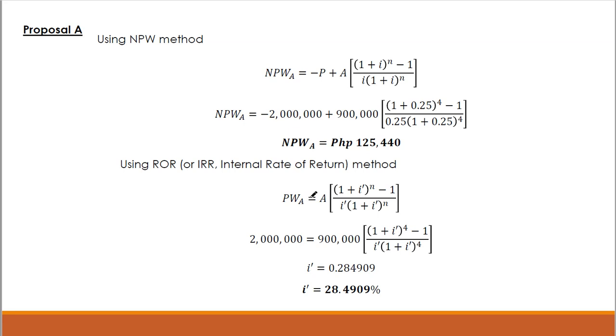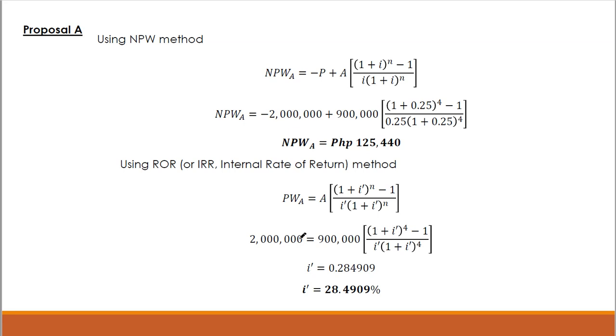Ito yung principal natin. I'm sorry, I think nagkamali ako ng notation dito. This should be the principal, and this is the present worth of the annual revenues natin for 4 years. Okay? So equate natin yung principal or the initial investment and then the present worth of the annual revenues. So for proposal A, ito yung principal natin and then the present worth of annual revenues natin.